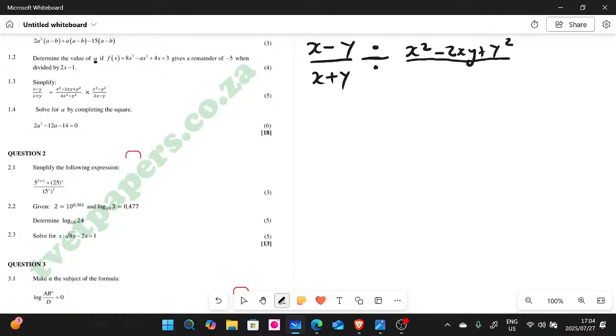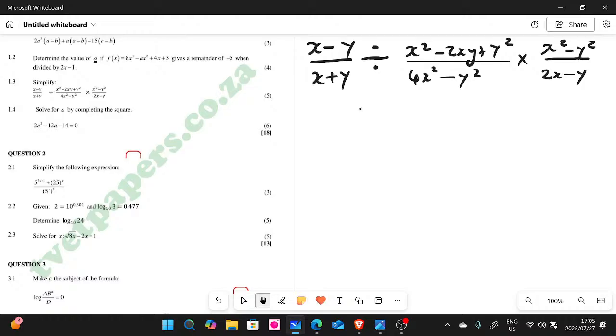All this is divided by 4x squared minus y squared, right? Multiplied by x squared minus y squared divided by 2x minus y. All right, so this is what we have here, guys. We need to simplify this one further. Really, it is not that difficult, guys. Before you do anything, you need to remember BODMAS.